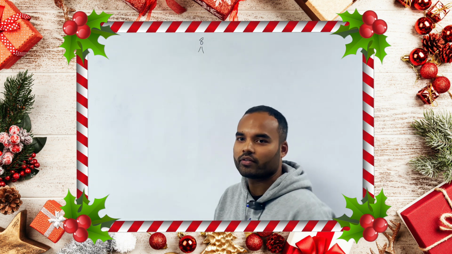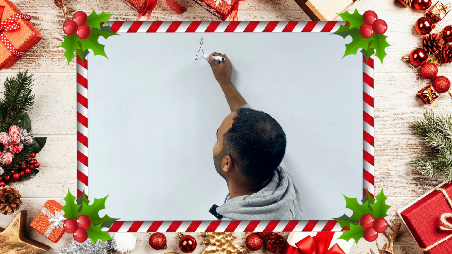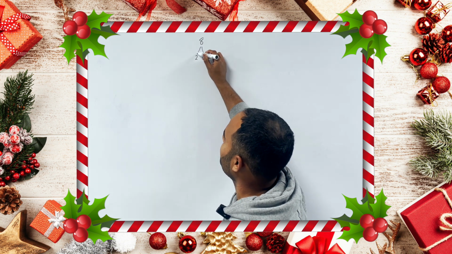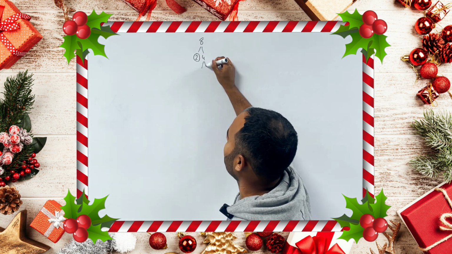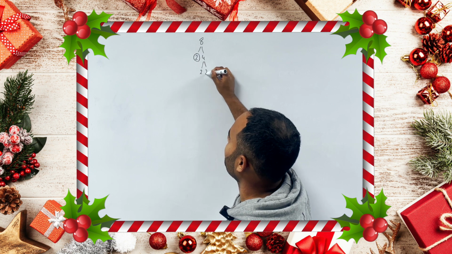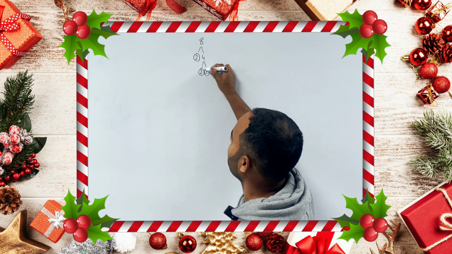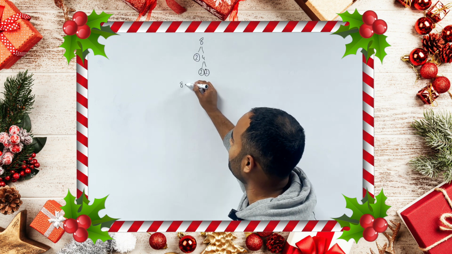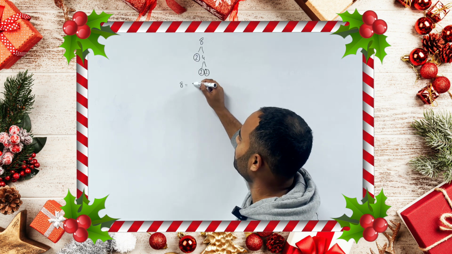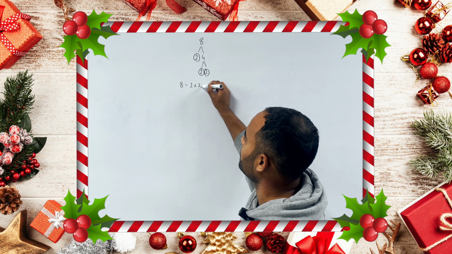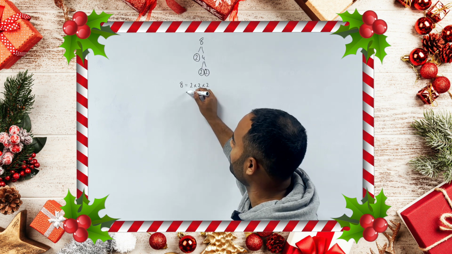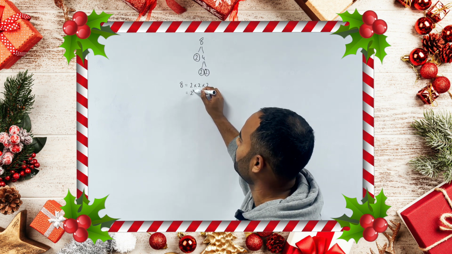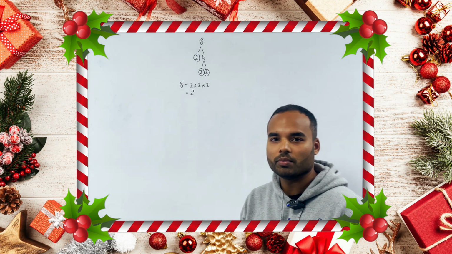Think of a factor pair of 8. Well, you can have 2 and 4. 2 is a prime number, so I'd put a circle around that. 4 is not. That can be broken down into 2 and 2. Underneath my factor trees, I like to write down the decomposition. So it's 2 times 2 times 2, and we'll write it in index form as 2 cubed.